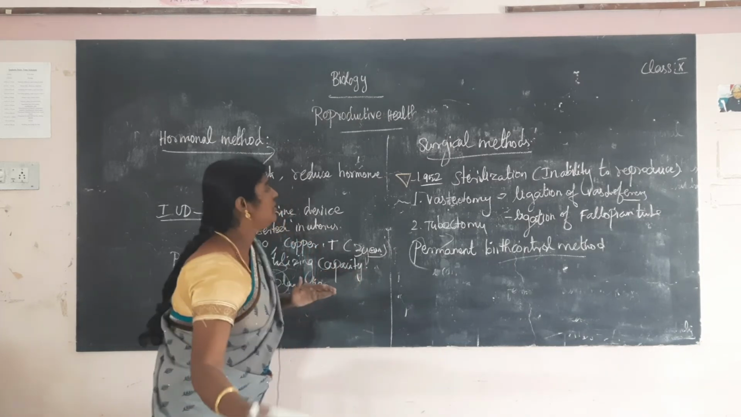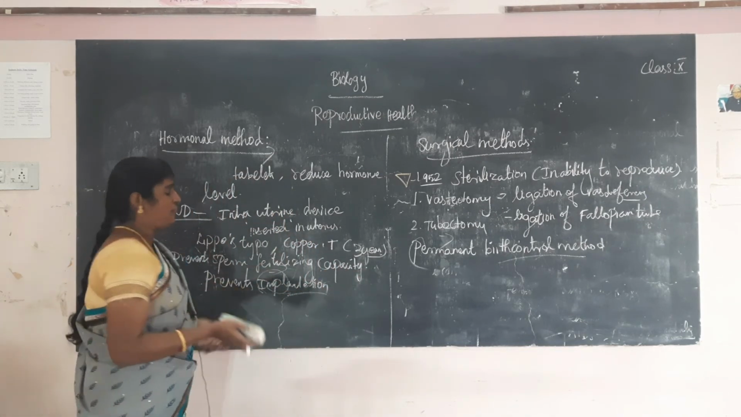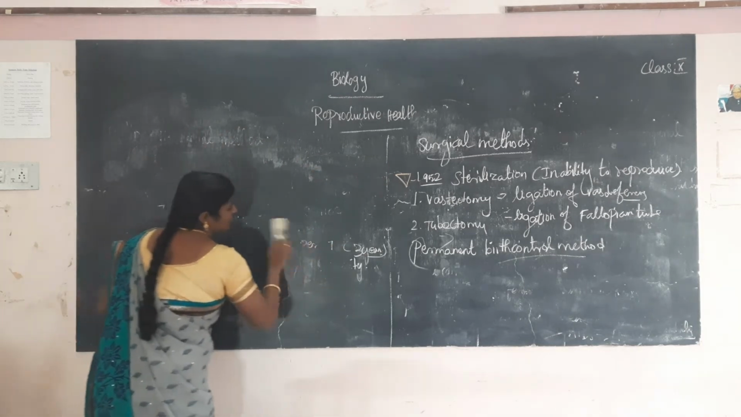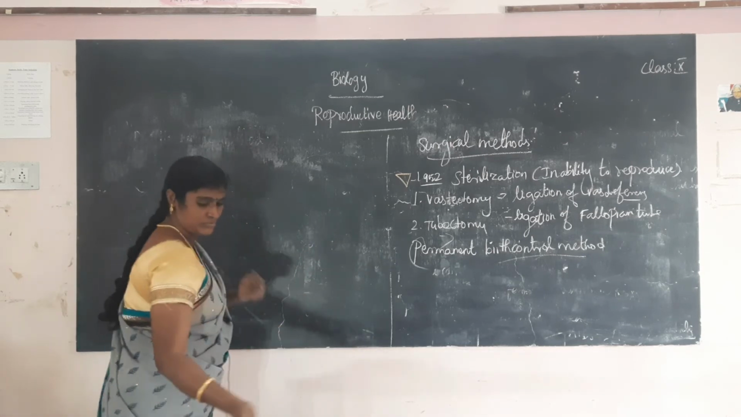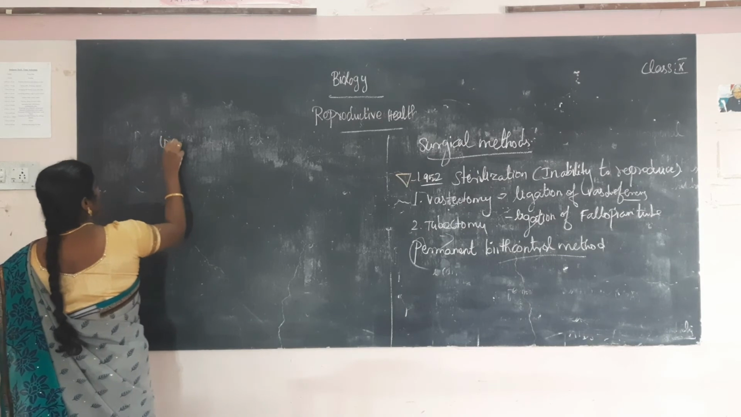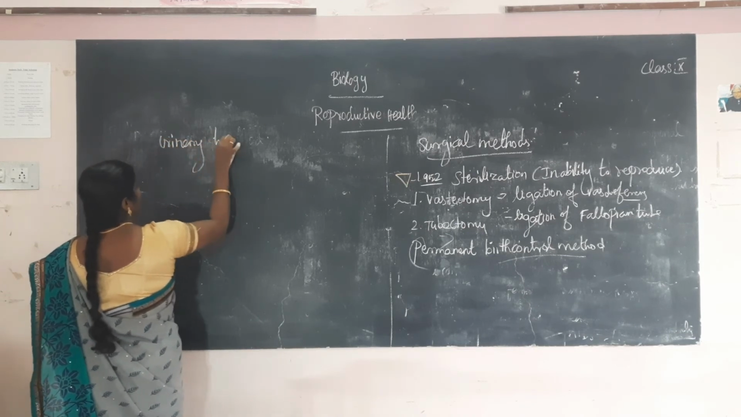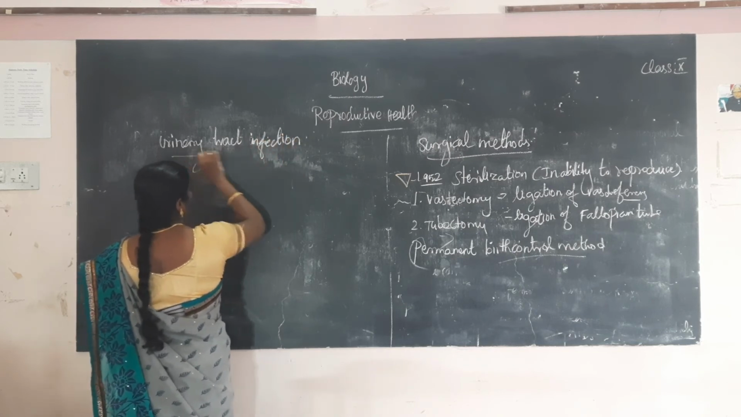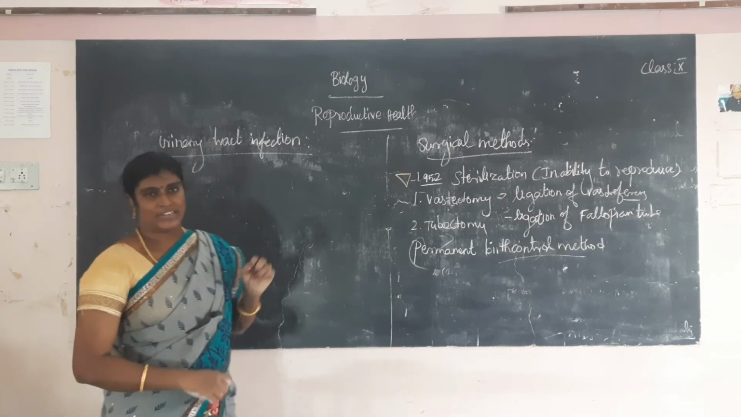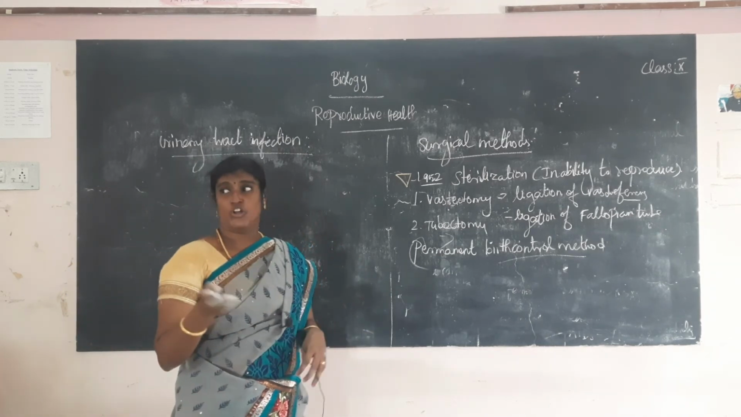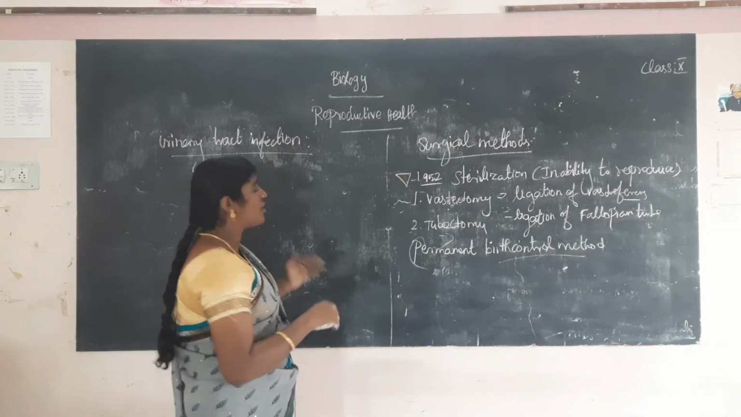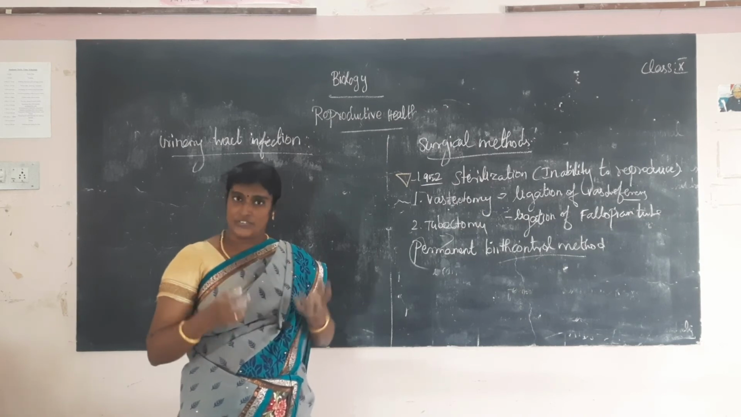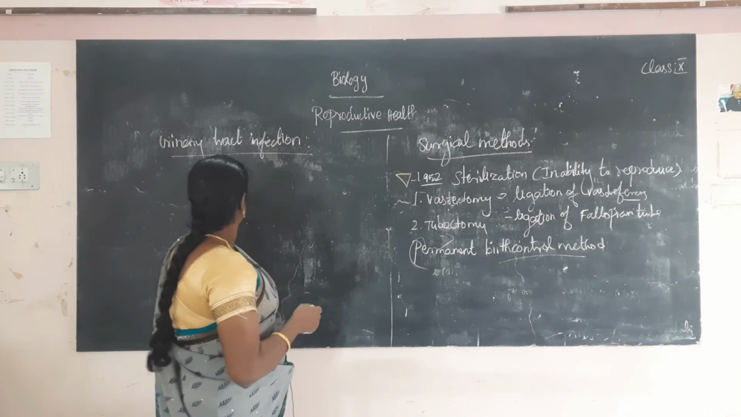Next topic, urinary tract infection. What is a urinary tract infection? Sometimes infection occurs in both male and female, but the urinary infection occurs mainly in females. Infection occurs in the urinary parts, especially the vaginal region and cervix region. That is called urinary tract infection.